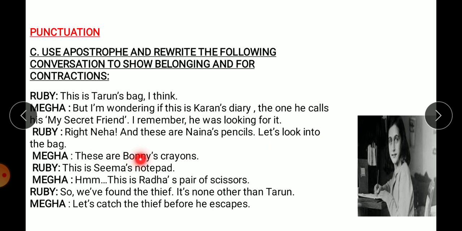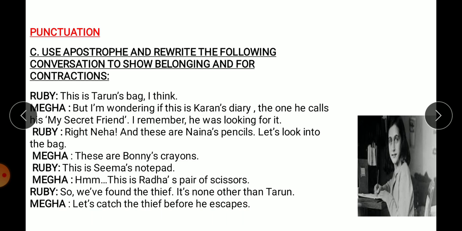These are Bonnie's. Again it's an apostrophe. This is Seema's notepad. Seema's is apostrophe. This is Radha's pair of scissors. So Radha's, that is also apostrophe. So we have found the thief. We have, this is the contraction. It is, it's the short form. None other than Tarun. Let's, that is let us, contraction, catch the thief before he escapes.